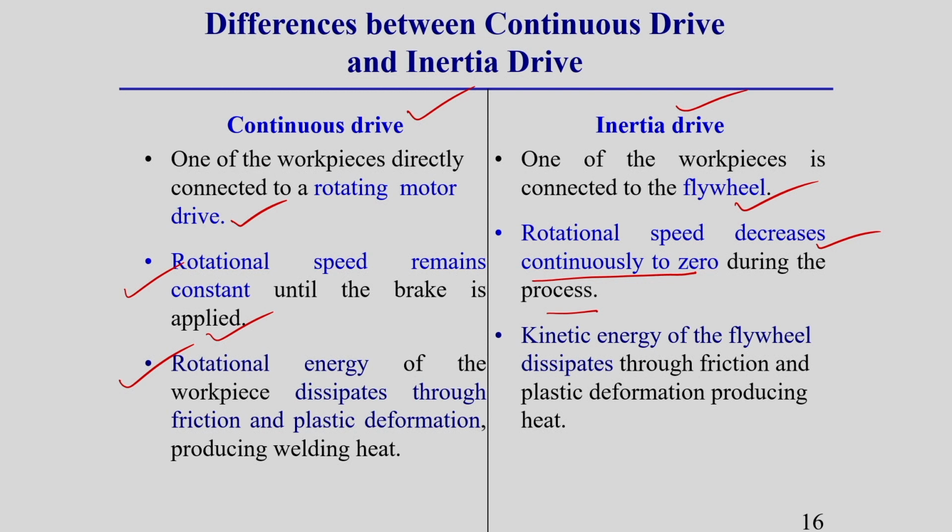So here the rotational energy of the workpiece is converted to heat energy, and this heat energy also plastically deforms the material, and finally it produces the welding. So here rotational energy is the main energy, whereas in case of inertial drive, kinetic energy of the flywheel is converted to heat energy, and it produces plastic deformation and finally does the welding operation. So in inertial drive we use kinetic energy, whereas in continuous drive we use rotational energy. This you should keep in mind.